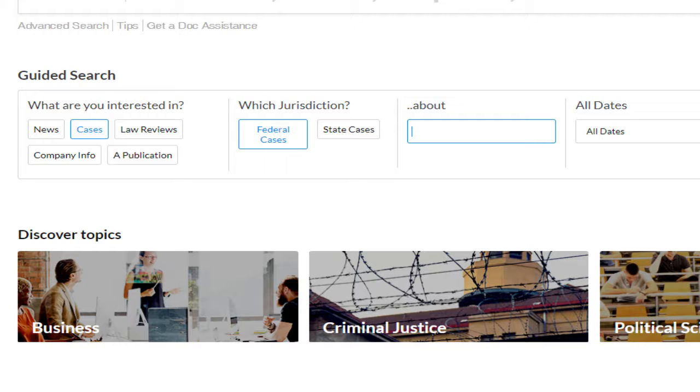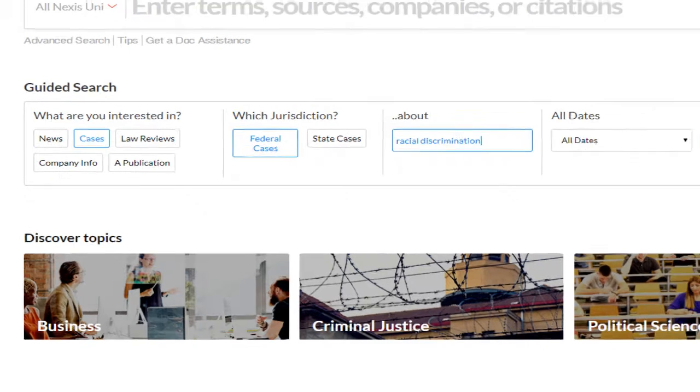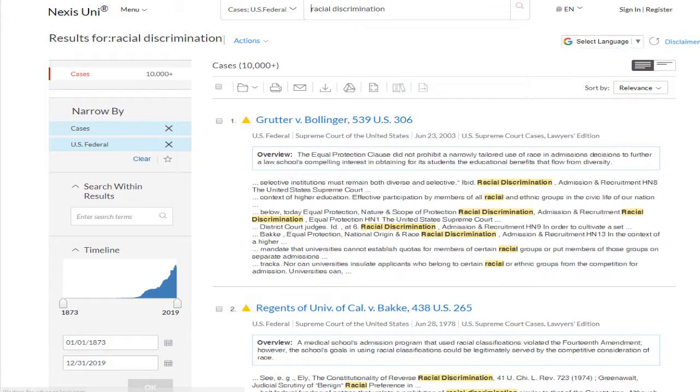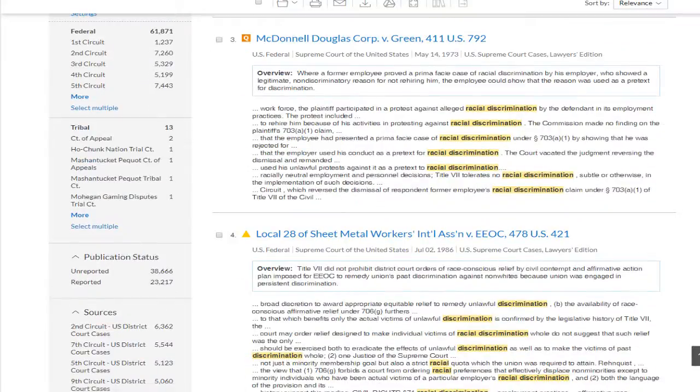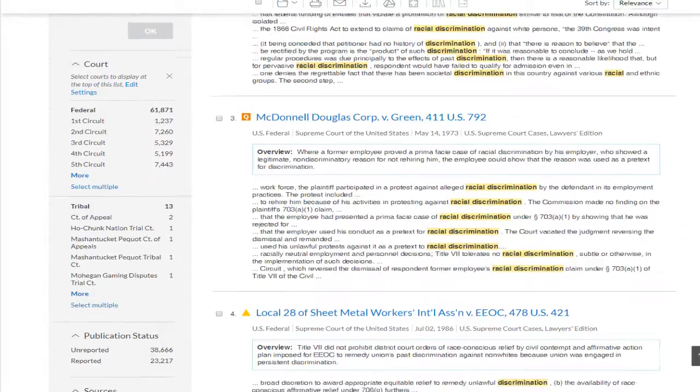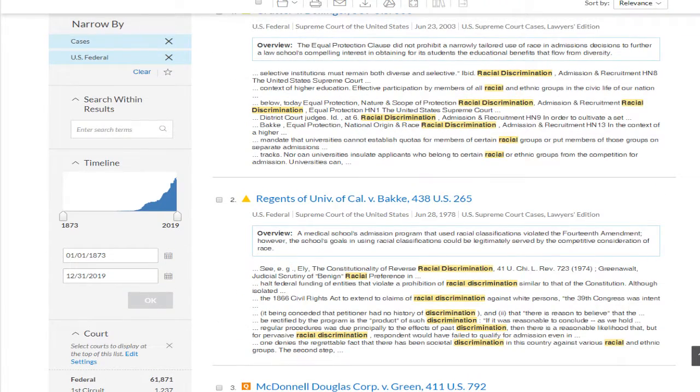For example, if we type the words racial discrimination, we get over 10,000 hits. And of course there are some limiters down here by court, and a nice easy slider here on dates. But even so, you're going to get a lot of cases when you use really general terms.